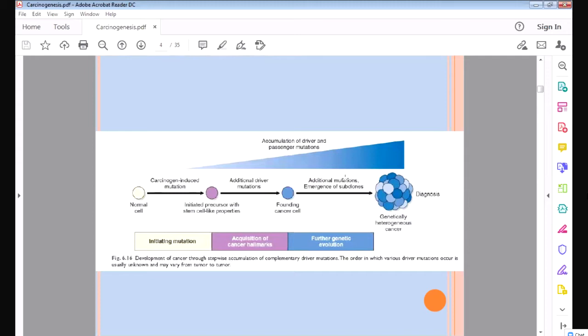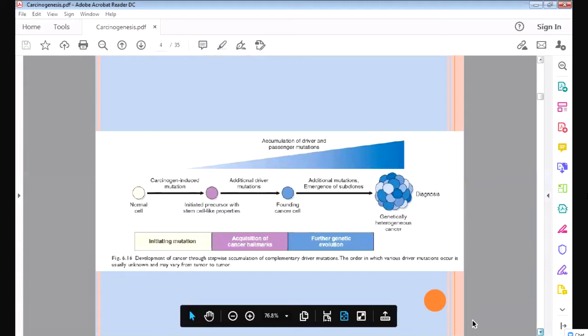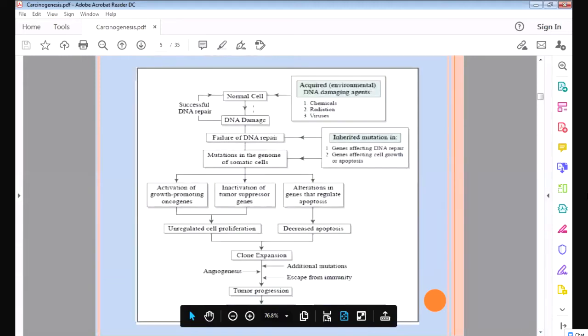Mutation means gene is damaged. Okay, what do you mean by mutation? Gene is damaged. So another mutation, then it will form a mass, it will multiply, it will form cancer. Okay, so this is the thing.